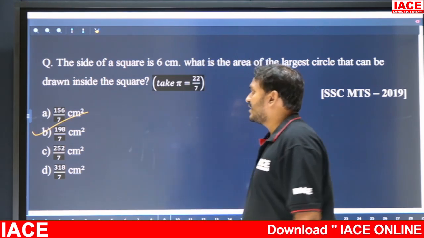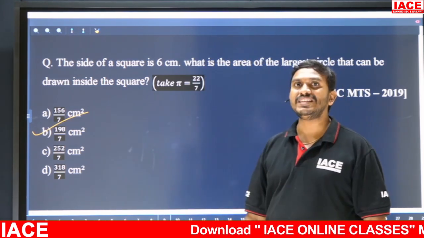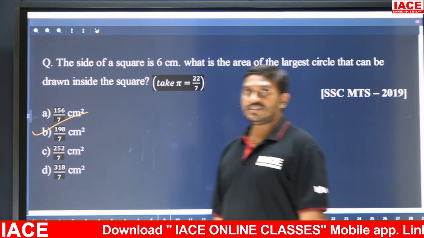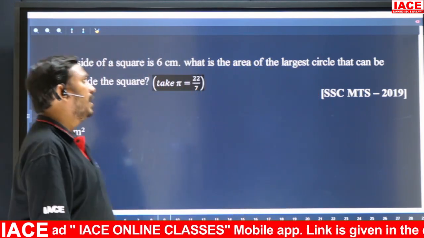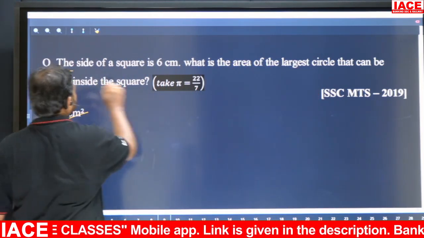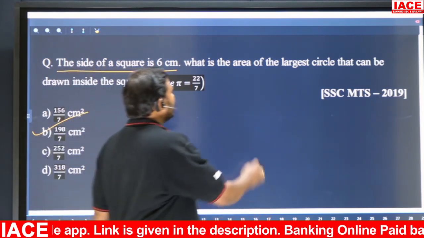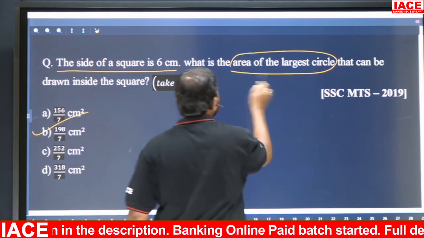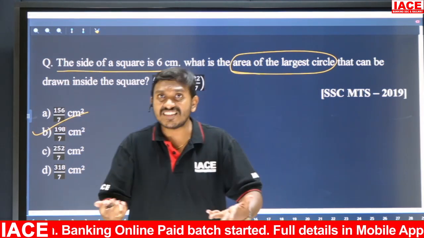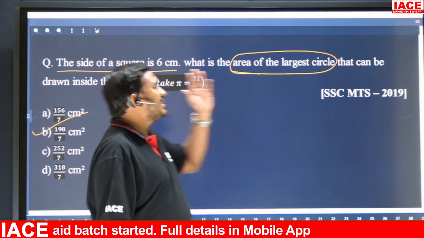Directly we can write the answer. What is the answer? 198 by 7. So how to write? 198 by 7 means very simple. What is given? The side of the square is given. What is the area of the largest circle? What is he asking? Find the area of the largest circle that can be drawn inside the square.